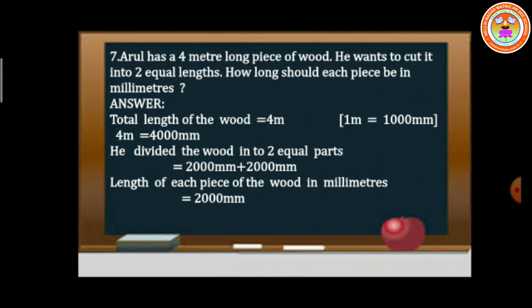And he wants to cut the piece into two pieces, that is, two equal parts. So 4000 millimeter, if you make it into two equal parts, each part becomes 2000 millimeter and 2000 millimeter. Then the length of each piece of wood is 2000 millimeter. It's a very simple problem. The thing is, you have to convert meter to millimeter. Is it clear?